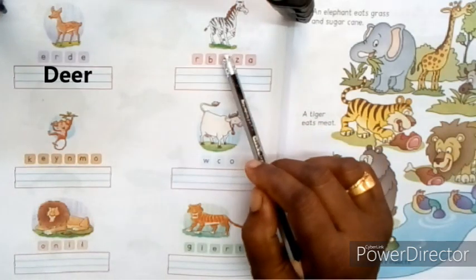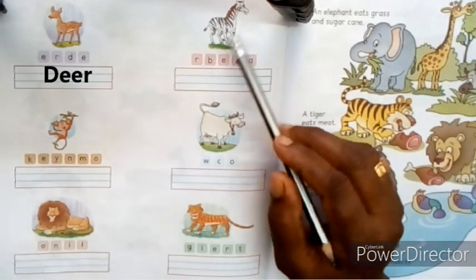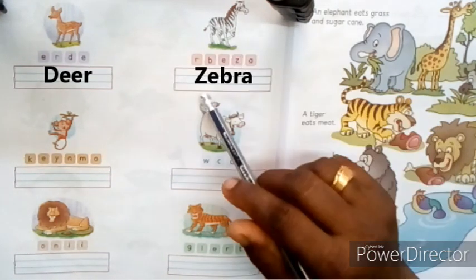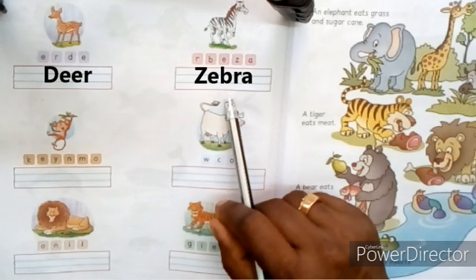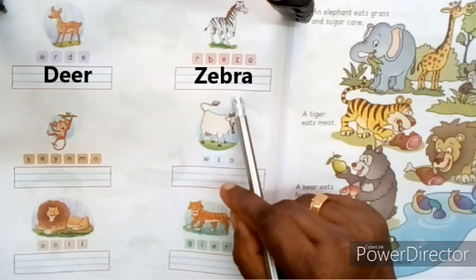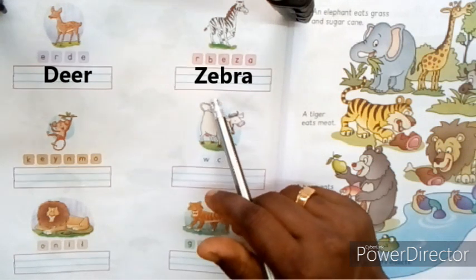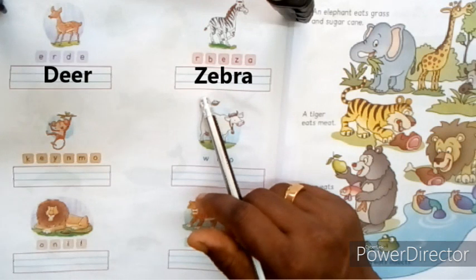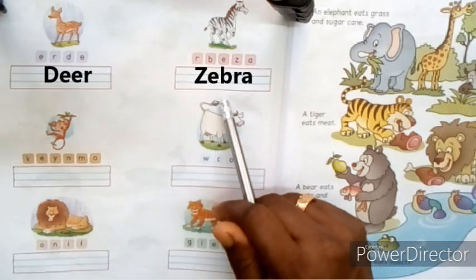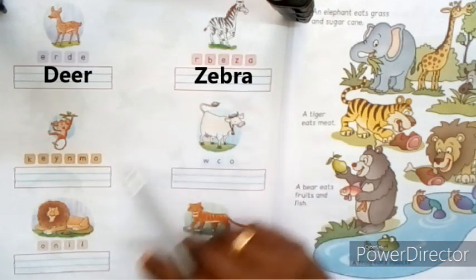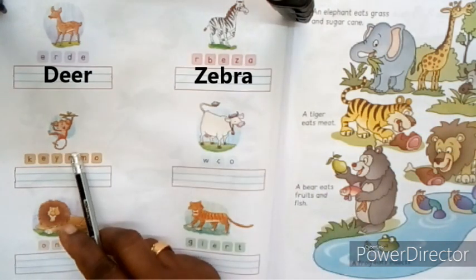Which animal is this? It is a zebra. Do you know the spelling of the word zebra? Z-E-B-R-A, zebra. You write the correct spelling of the word zebra here. What's the spelling? Z-E-B-R-A, zebra.